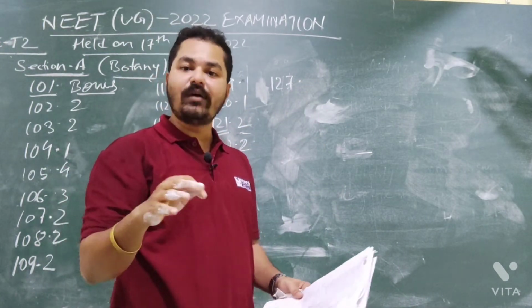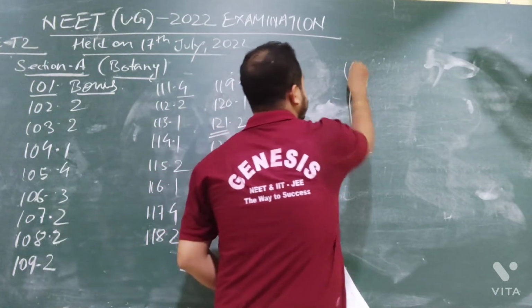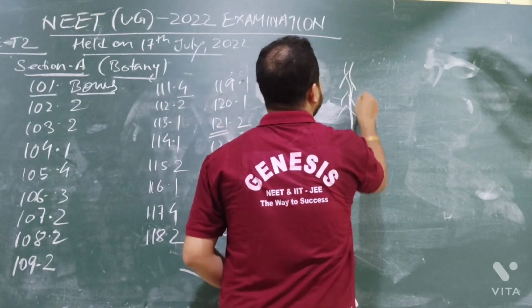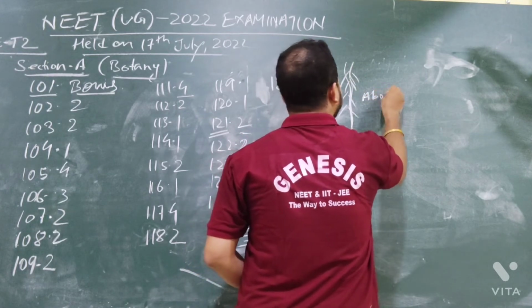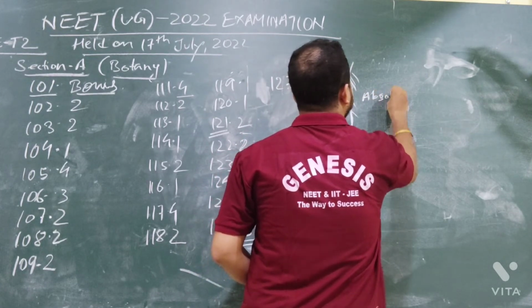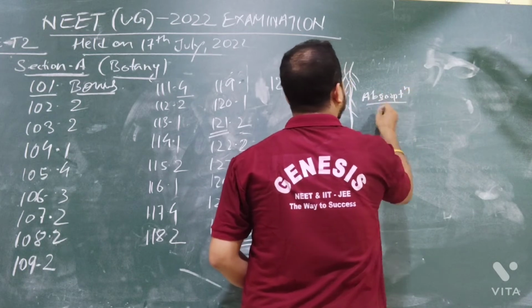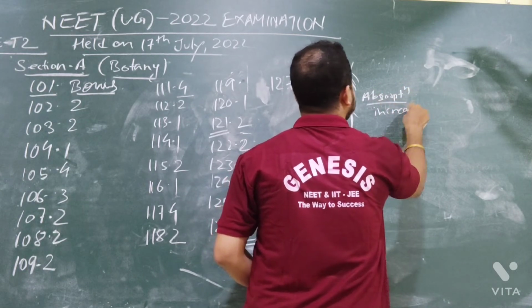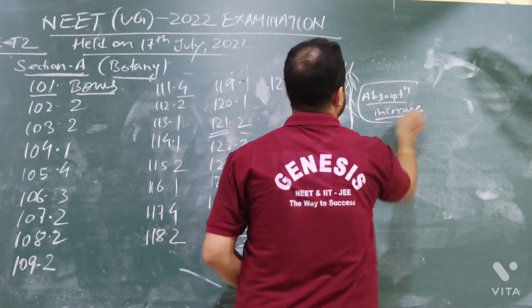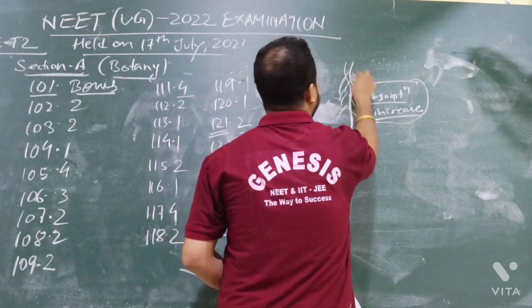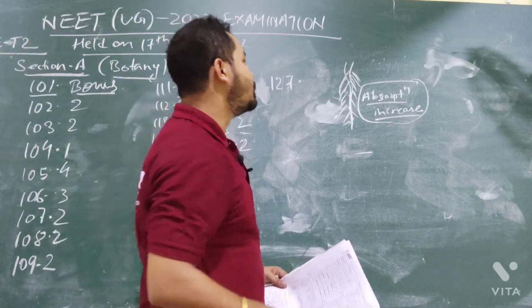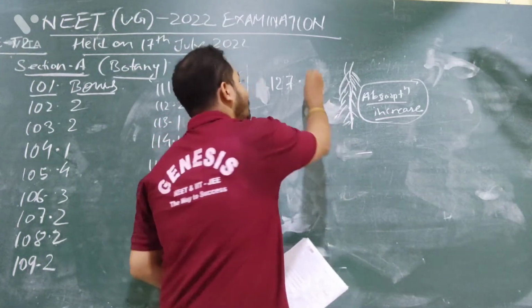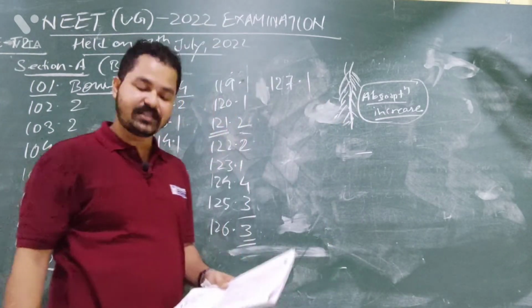And root hairs, you know why the root forms root hairs? So that absorption of water and minerals can increase. That's why the root will develop root hairs. And who will help in the development of root and root hairs? It is ethylene. So option number 1, because ethylene is gaseous.